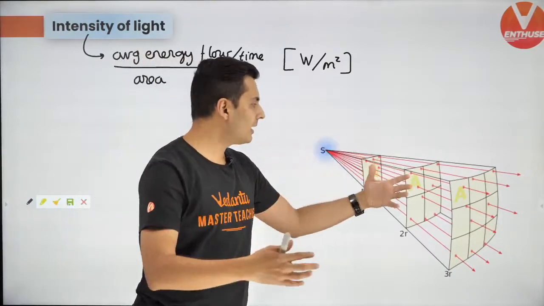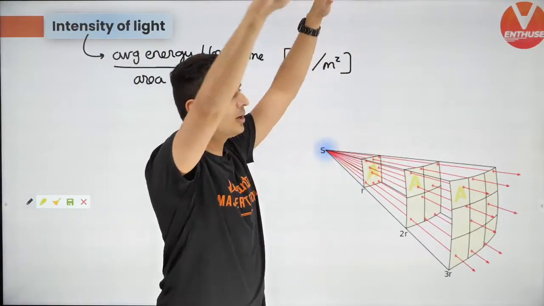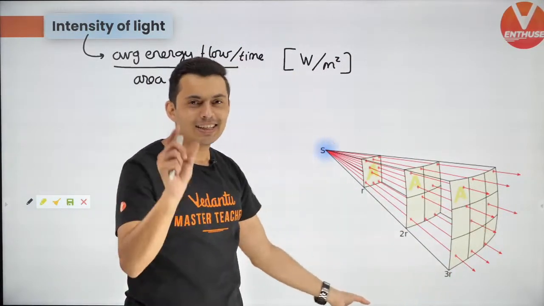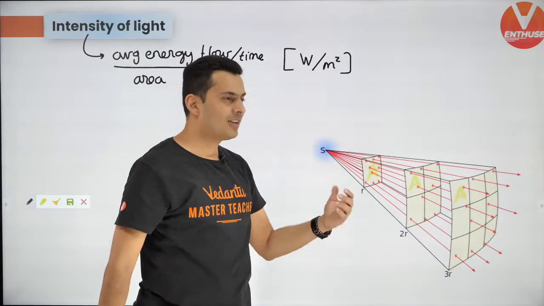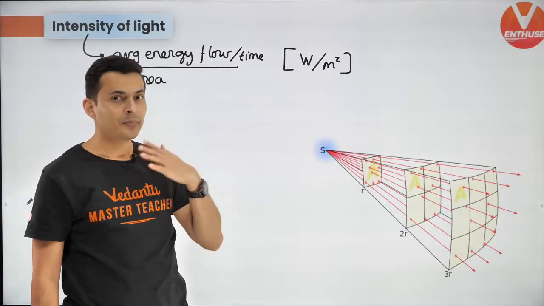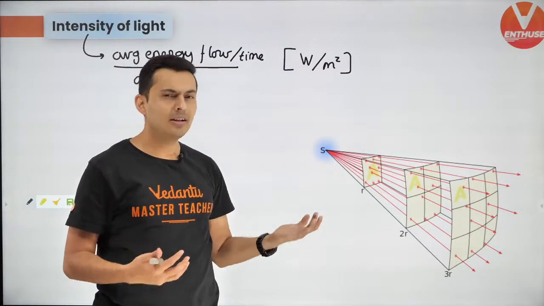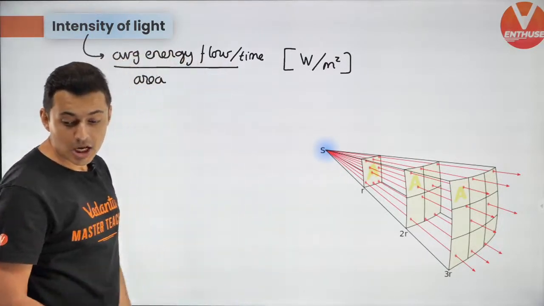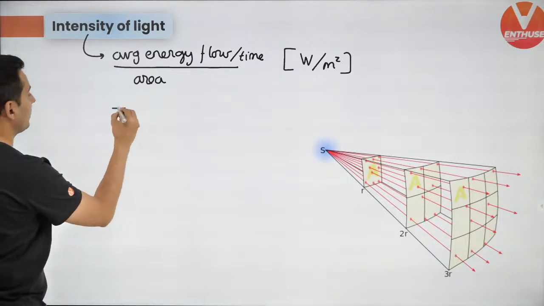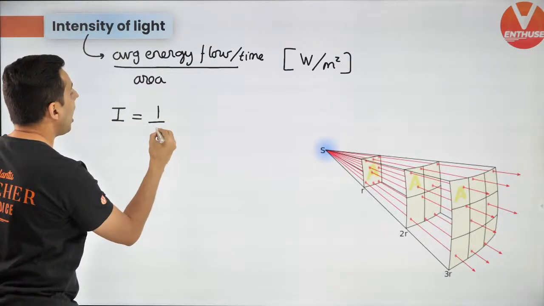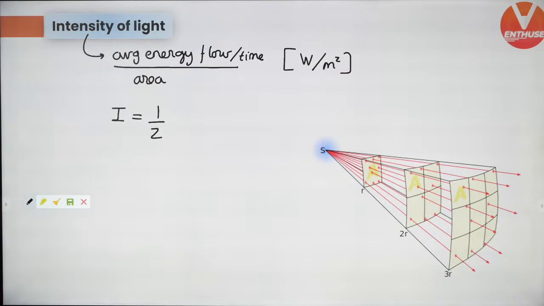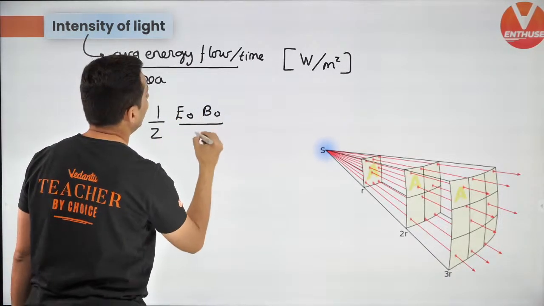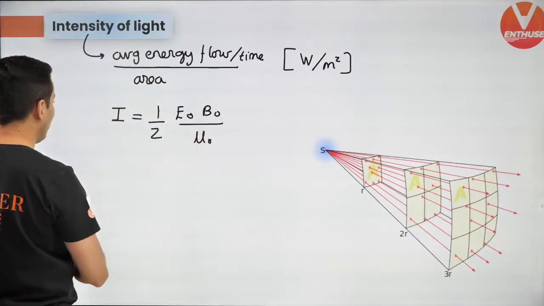So when you go far away, that energy will now be distributed on a larger surface. So per unit area, you can see the energy gradually decreases. So that's why when you stand far from a light source or from a fire, the intensity is less. And when you go close, it will be more. Okay. So what is the formula? This is the formula. Intensity is half. Keep this in mind. Half is always going to be there. E naught B naught by mu naught. This is one way of writing it.